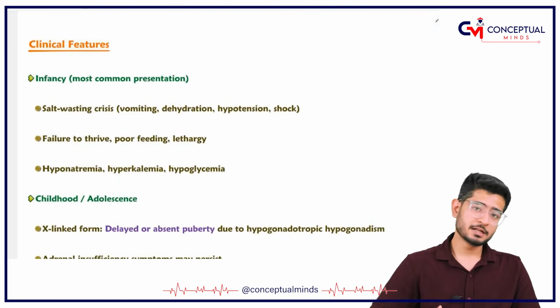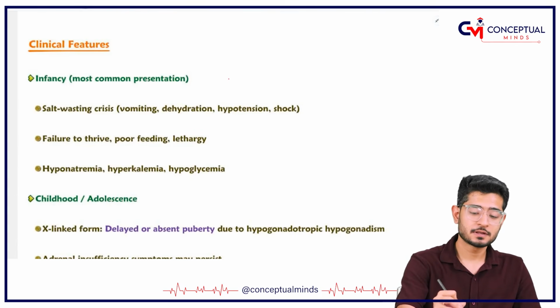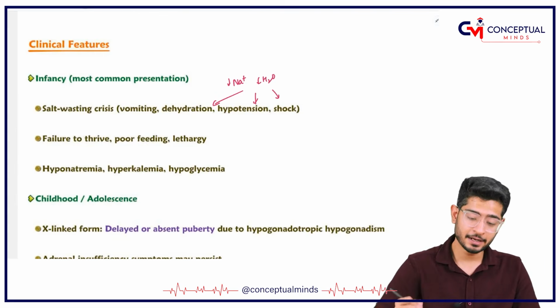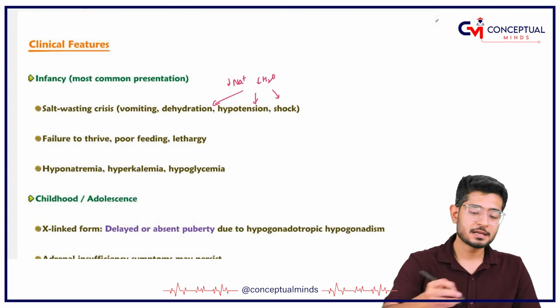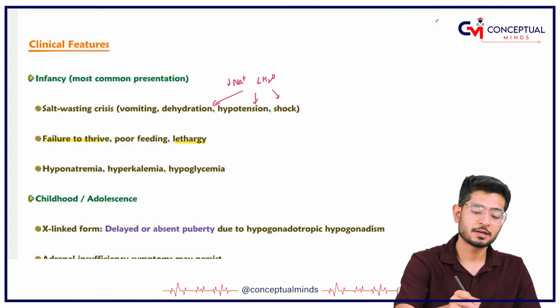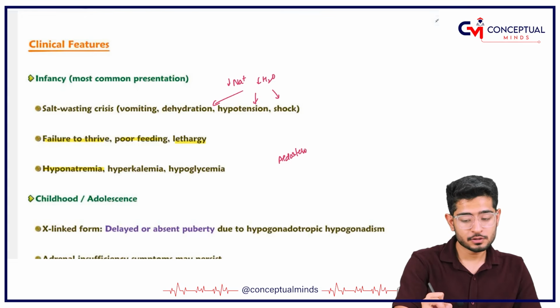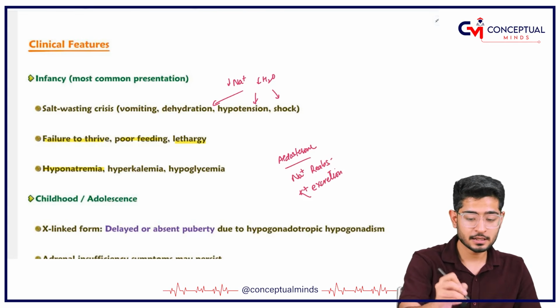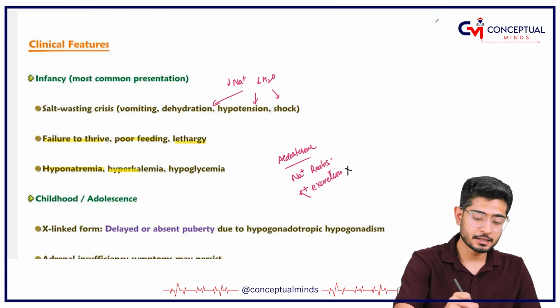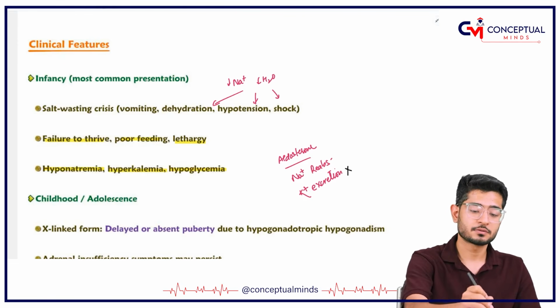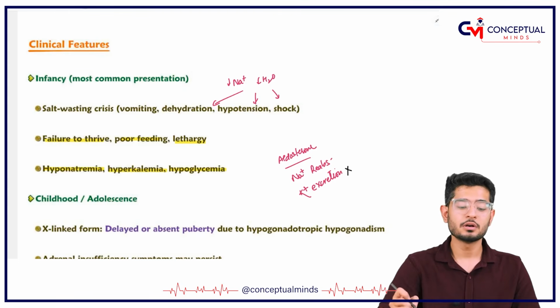So if somebody is having decreased sodium, what is going to happen? Of course, there's going to be decreased water, responsible for shock, hypotension, and dehydration. And the very basic symptoms are going to be lethargy, failure to thrive, poor feeding, hyponatremia. Because aldosterone is responsible for sodium reabsorption and potassium excretion, if the potassium is not getting excreted, this is called hyperkalemia, and hyponatremia is also going to occur. And of course hypoglycemia is also going to occur because your glucocorticoids are also not well formed.